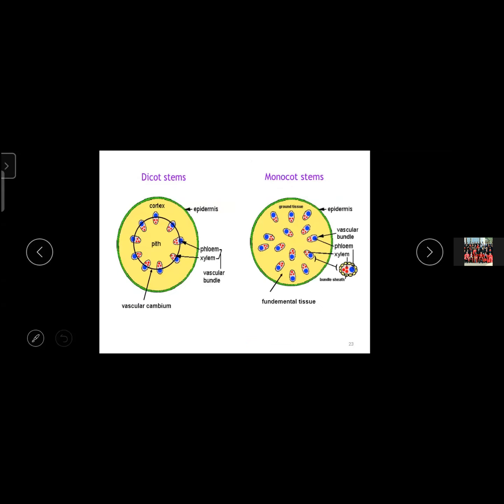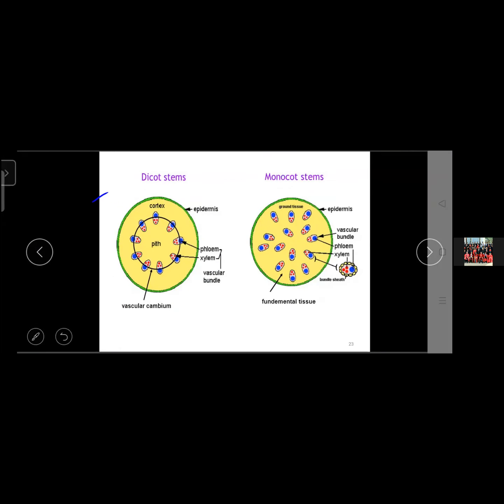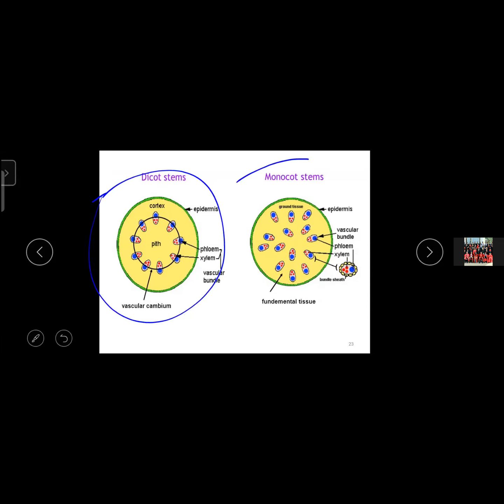So this is the picture of the dicot stem, and this is the picture of the monocot stem. Can you see in the monocot stem, you don't have the cambium ring. You just have vascular bundles.